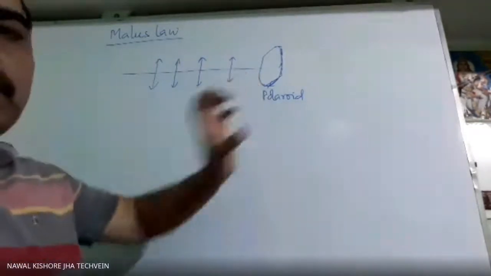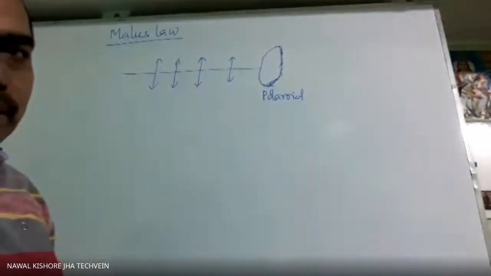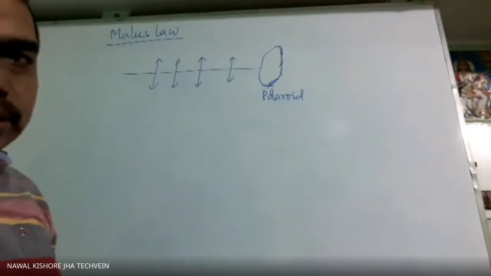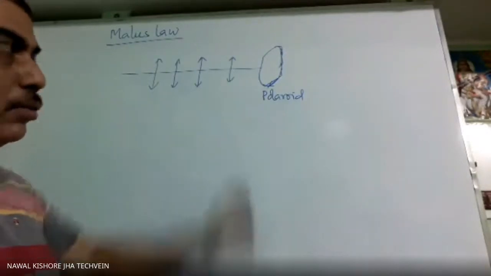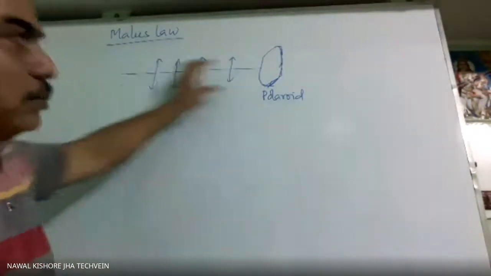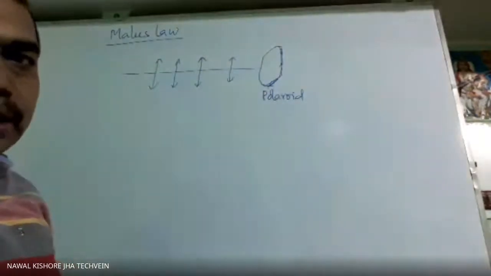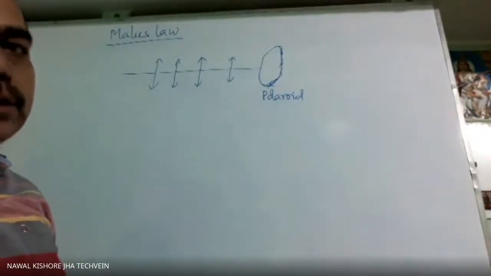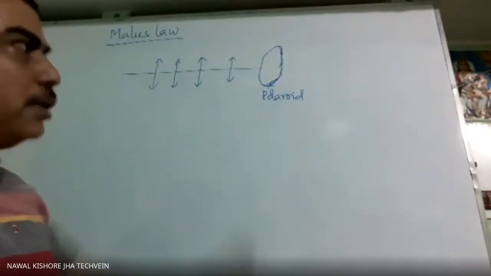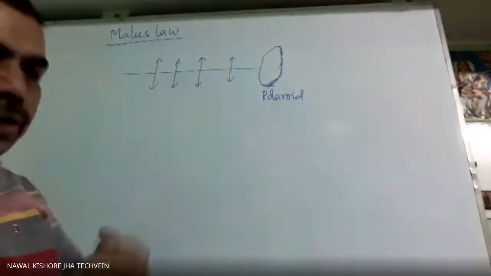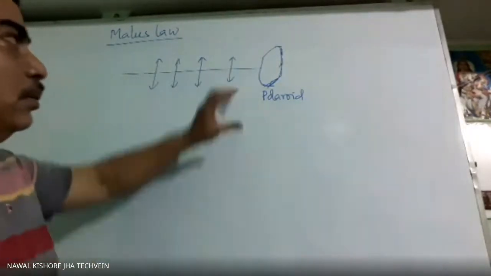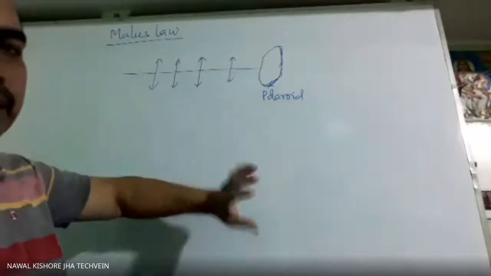Polaroid is actually some material like the tourmaline crystal. When light is passed through this crystal, tourmaline, there is also calcite and quartz. Among those, tourmaline and one more compound is what we are using.